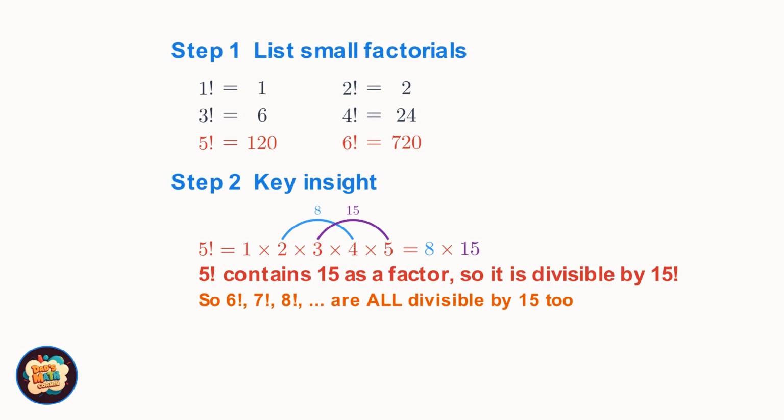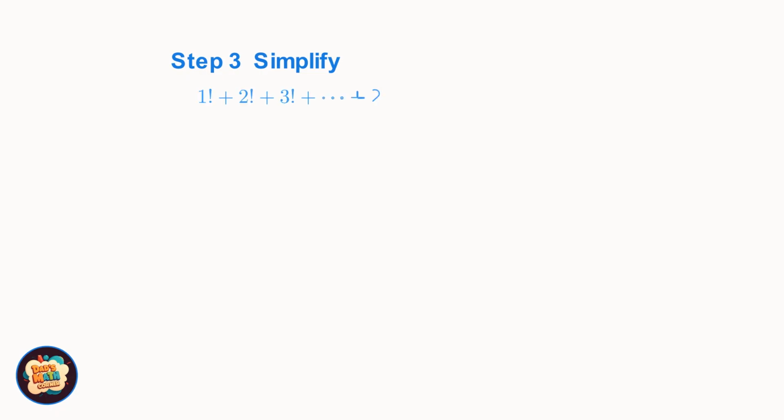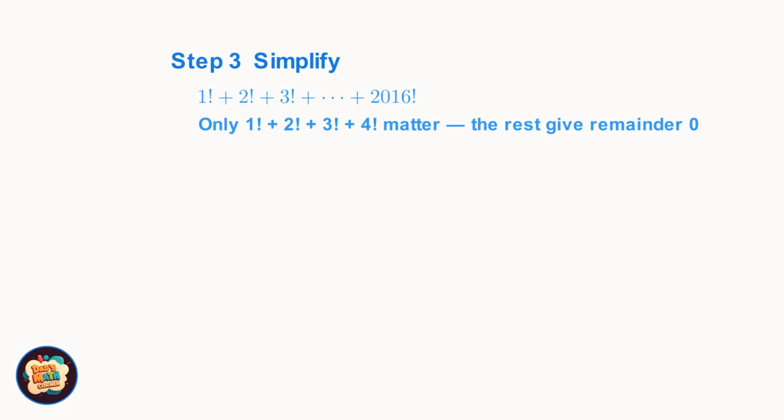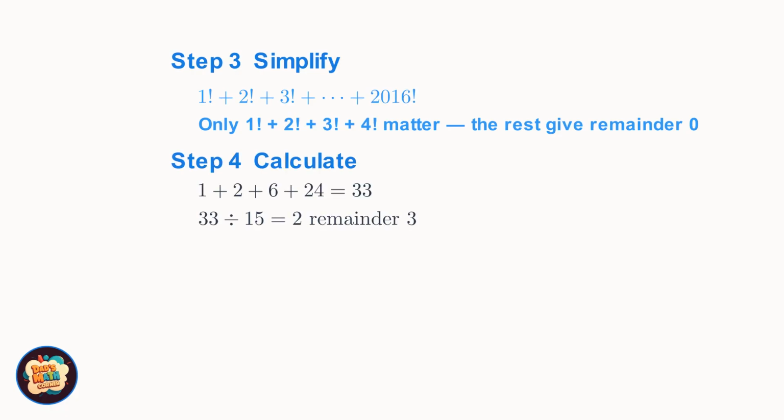That means 5 factorial contains 15 as a factor. It's divisible by 15. And since 6 factorial, 7 factorial, and every larger factorial all contain 5 factorial inside them, they must also be divisible by 15. This is brilliant news. It means in our big sum, only the first 4 terms, 1 factorial through 4 factorial, actually contribute to the remainder. Everything from 5 factorial onwards is divisible by 15 and gives remainder 0. So we just need 1 plus 2 plus 6 plus 24, which equals 33. And 33 divided by 15 gives us 2 remainder 3. The remainder is 3. Brilliant.